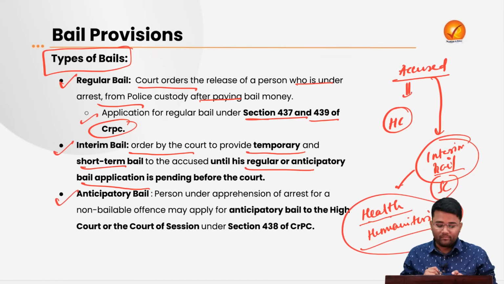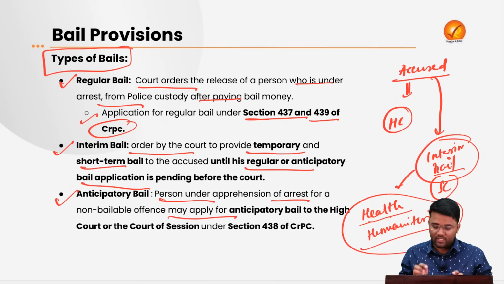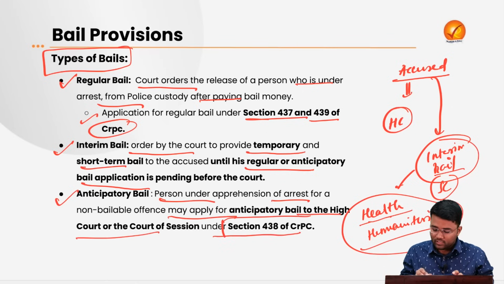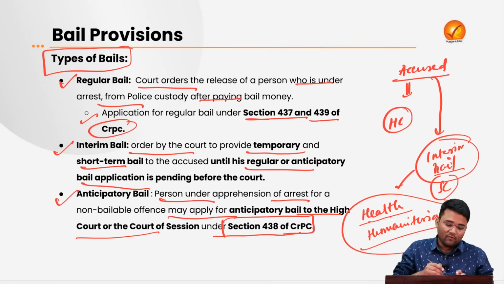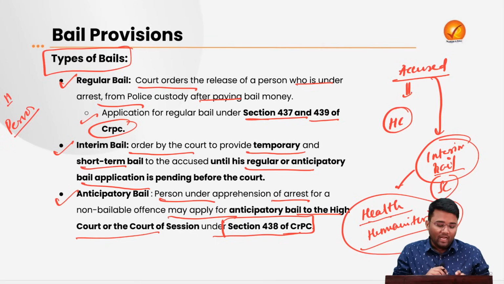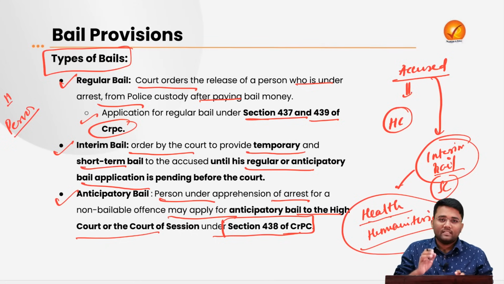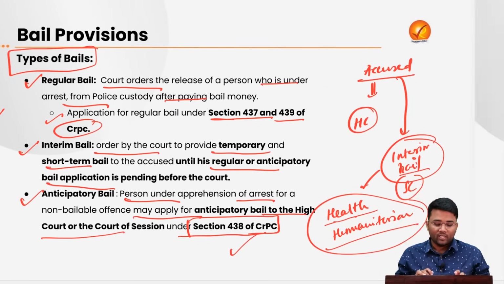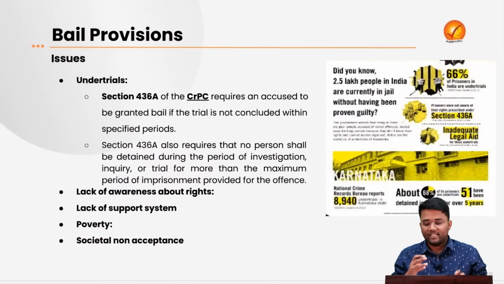Then the anticipatory bail, where a person who is under apprehension of arrest for a non-bailable offence may apply for anticipatory bail to the High Court or the Sessions Court under Section 438 of the CrPC. For example, a person who has committed a crime and has an apprehension that he may be arrested may apply for advance bail or anticipatory bail under this Section 438 of the CrPC. So, these were the types of bails that we have seen.